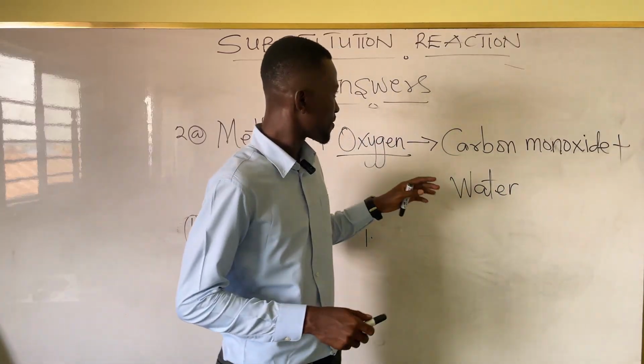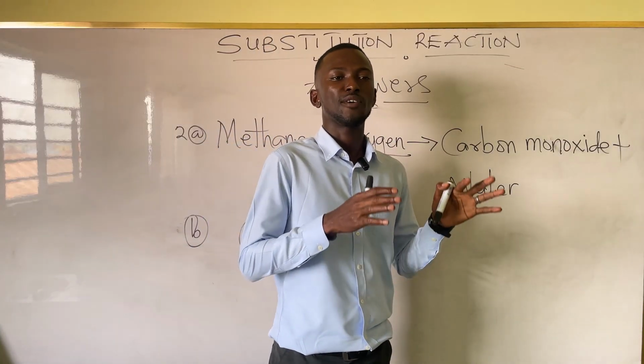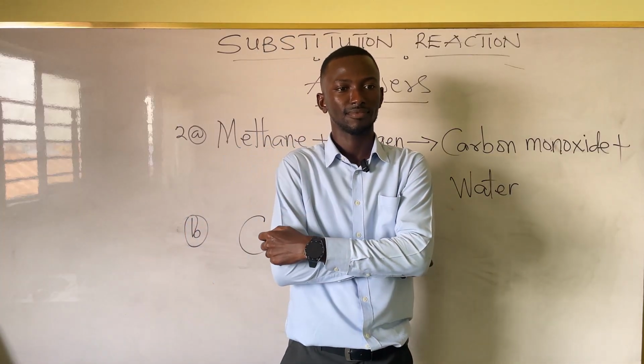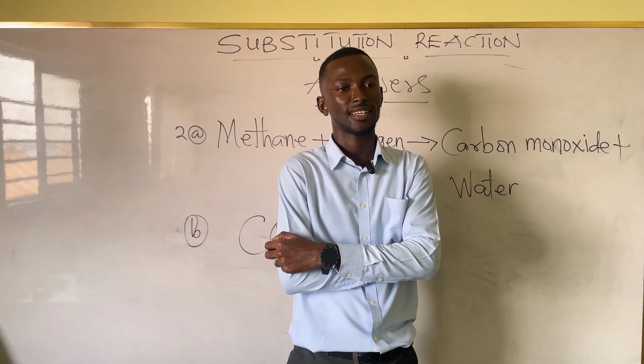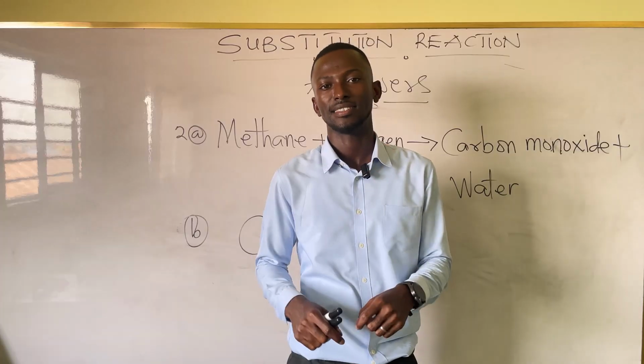And we said the substitution reaction in alkanes is a photochemical reaction. What does that mean? It needs light, ultraviolet light, right? So it will never occur in the dark.